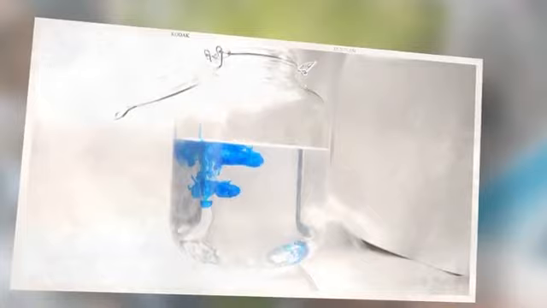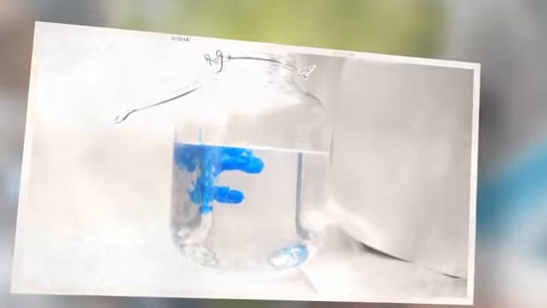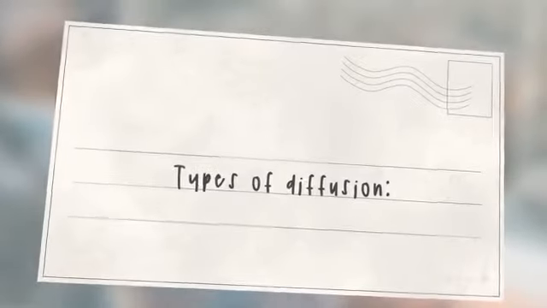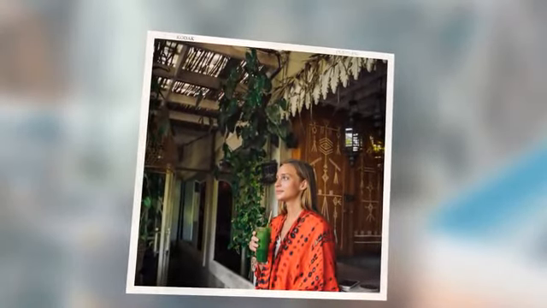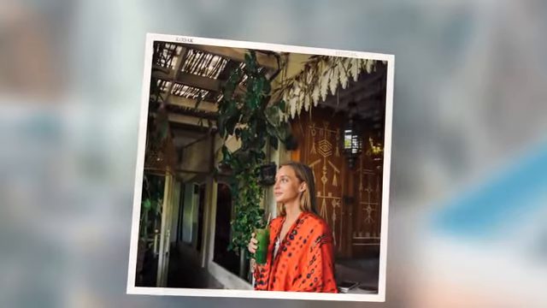The answer is simply diffusion, as we already know that in diffusion particles move from their higher concentration area to the lower concentration area. Simple as that. Types of diffusion. There are mainly 2 types of diffusion: passive diffusion and facilitative diffusion. Passive diffusion is the movement of molecules from higher to lower area of concentration until the concentration gets equal across the medium. Facilitative diffusion is the spontaneous movement of molecules across a biological membrane but via transmembrane integral proteins.